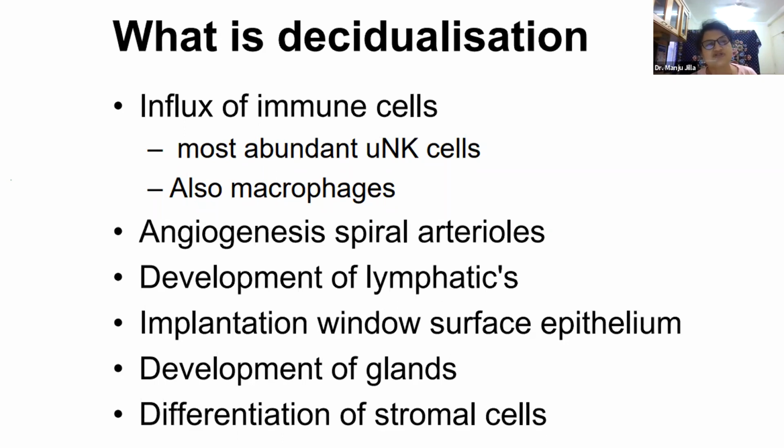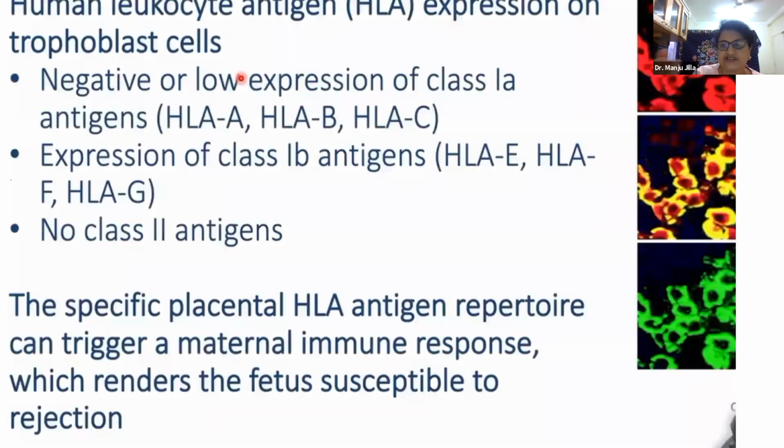And what is the meaning of decidualization? There is an influx of immune cells, most abundantly uterine natural killer cells and macrophages. There is angiogenesis of the spiral arterioles, development of lymphatics, the implantation window, surface epithelium, development of glands and differentiation of stromal cells. Actually, we'll give a better definition of decidualization in the later part of this discussion.